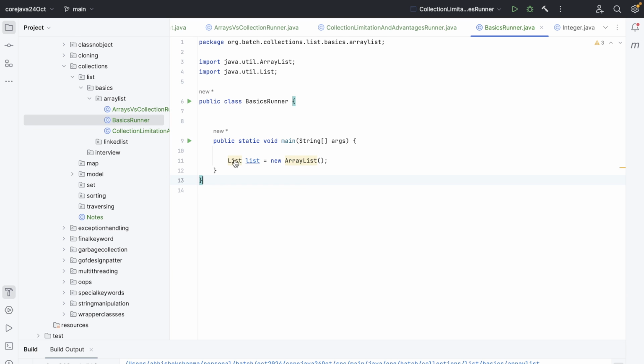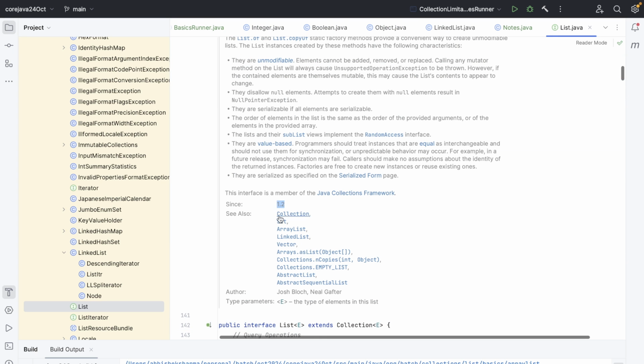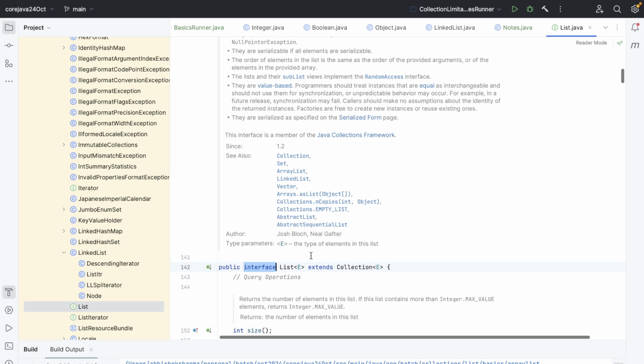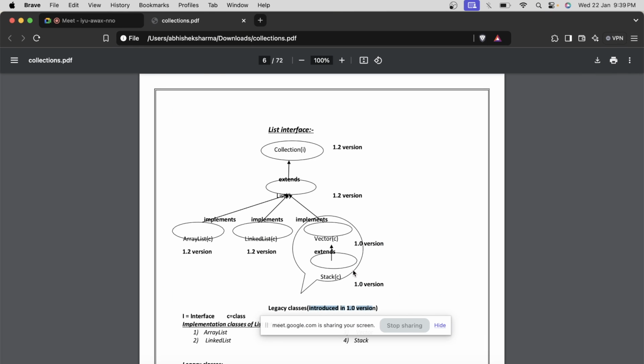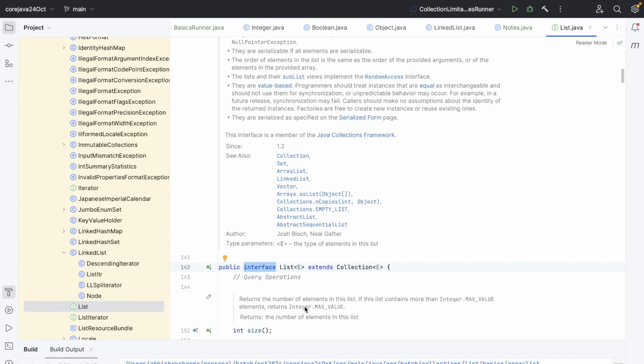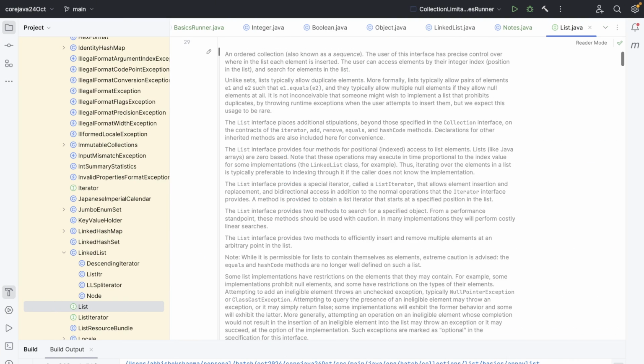So this is the implementation class. Let's see the list interface, version 1.2, interface List extends Collection. That's what you are seeing over here. Collection interface, child interface List. Over here, if the type is the same, interface to interface, we use extends. If the type is different, we use implements. We have already covered this in inheritance. So over here the list interface extends Collection.